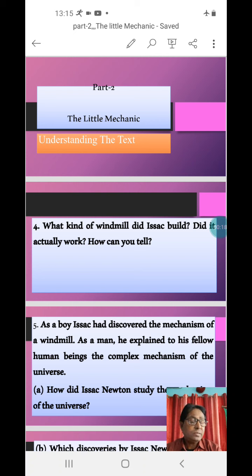Last day, I explained some of the questions from the exercise of chapter 11, The Little Mechanic. And today, I have some more questions from understanding the text. I will explain. I hope that you all will understand, and you will write and complete the exercise in your notebook.